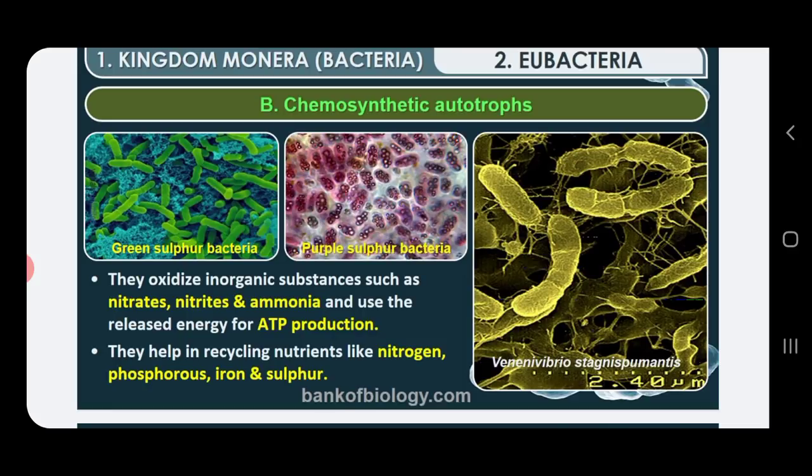Here they have given pictures of green sulfur bacteria, purple sulfur bacteria, and the other one, Venenivibrio stagnispumantis. These are a few examples of chemosynthetic autotrophs. This is all regarding the eubacteria under the autotroph category.